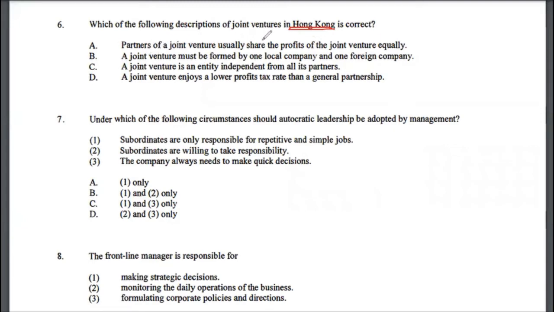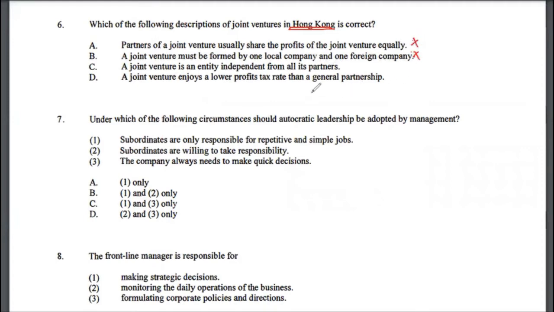Partners of a joint venture usually share the profits of the joint venture equally. Well, that could be true, but it sounds more like a partnership than a joint venture, to be honest. A joint venture must be formed by one local company and one foreign company. So this is not true, actually. They could be both foreign companies.